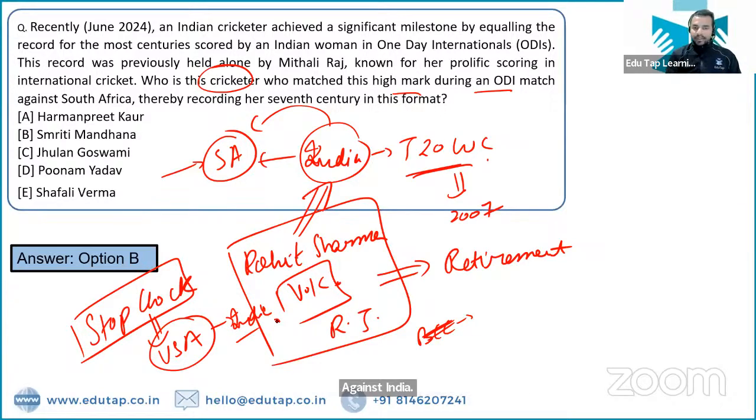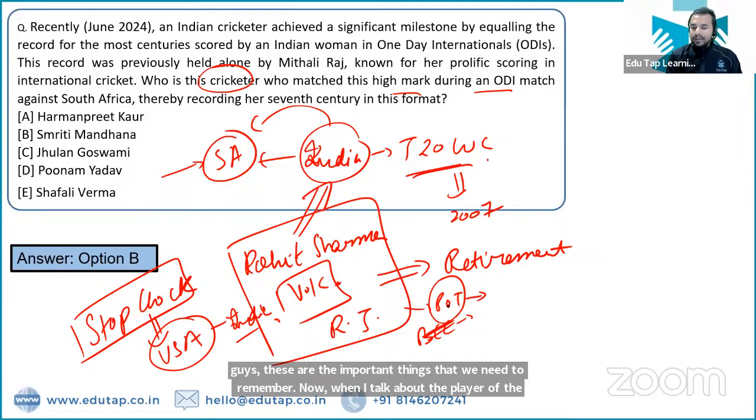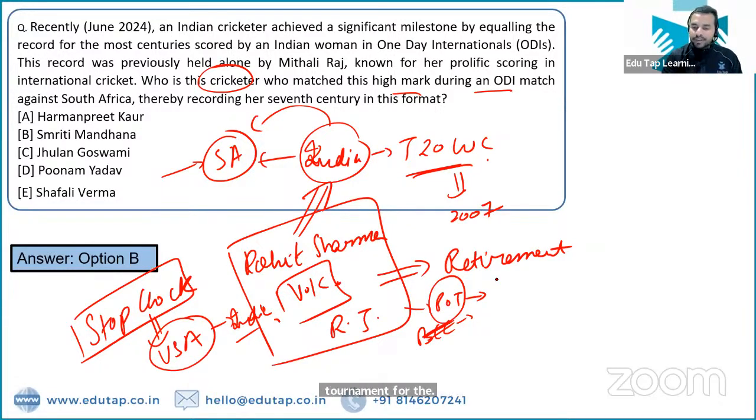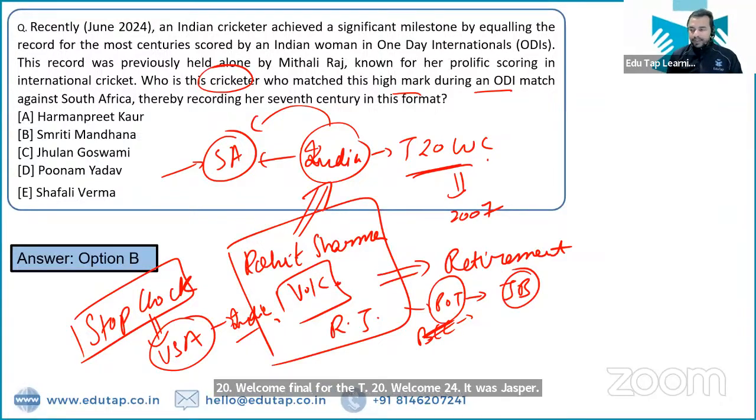Right? So guys, these are the important things that we need to remember. Now when I talk about the player of the tournament for the T20 World Cup 2024, it was Jasprit Bumrah. Right? So all these things we are required to remember from the exam point of view.